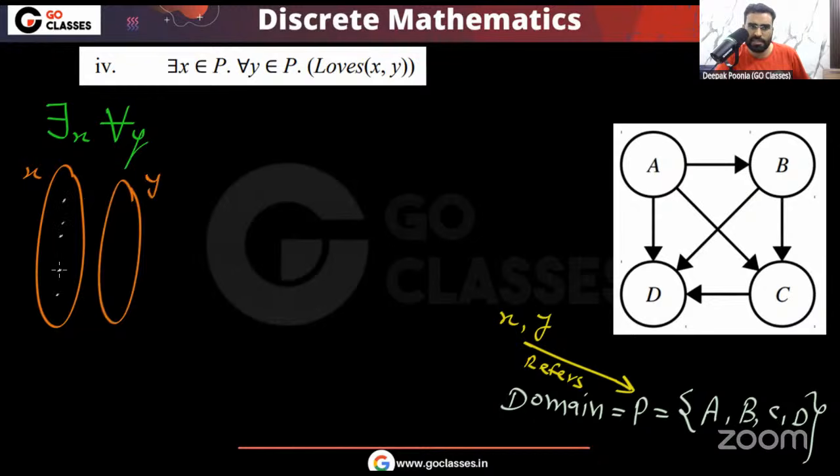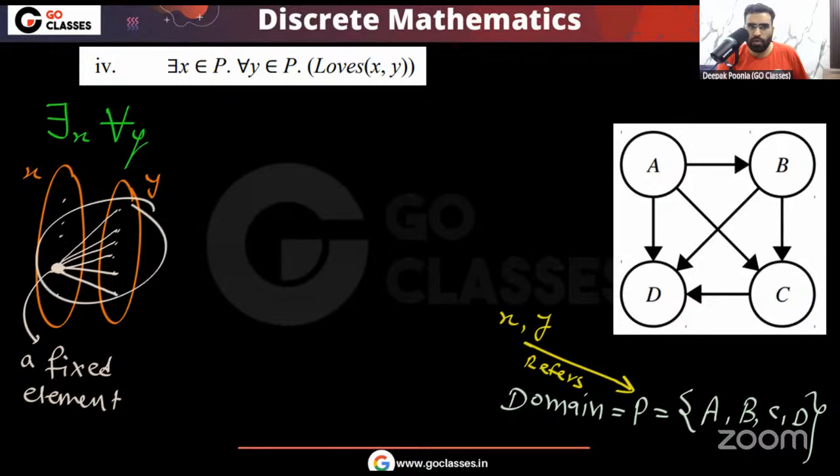This template simply says that there is at least one fixed element, such that for all y, with this fixed x, you take all y. Now for all these pairs, this must be true.